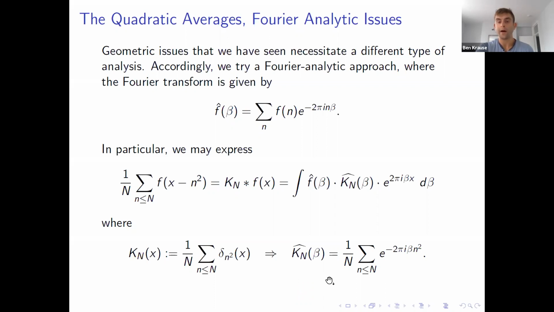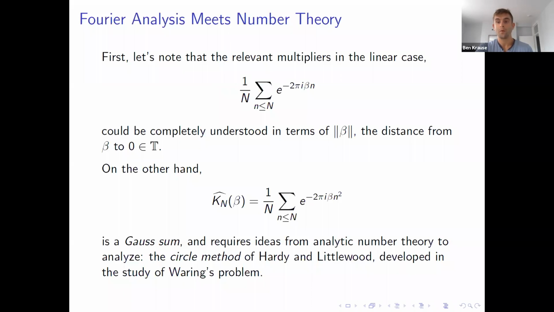Kn hat is an example of an exponential sum. And notice that the phase is quadratic. So this is a somewhat subtle object. I want to contrast this to the linear case, where the pertaining exponential sums have a linear power of n.